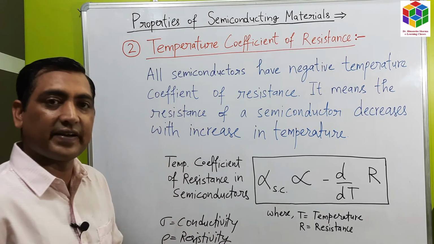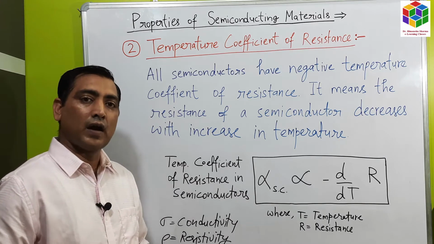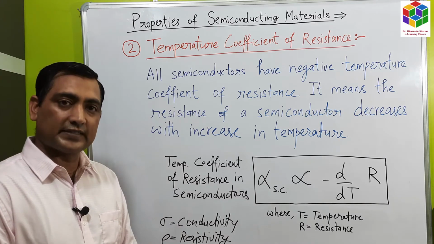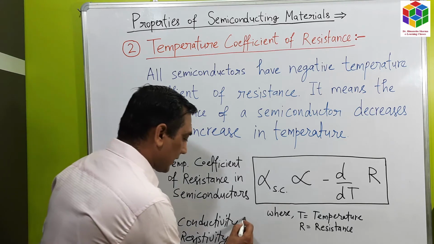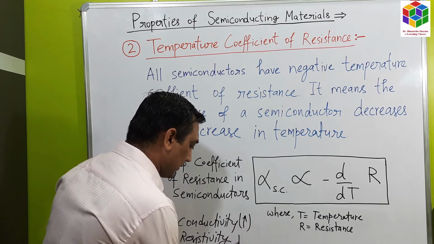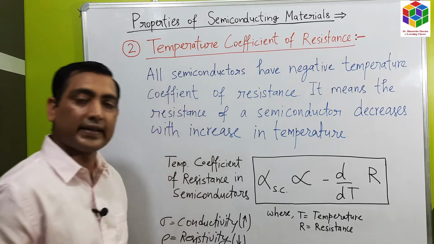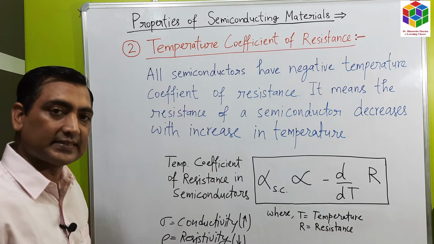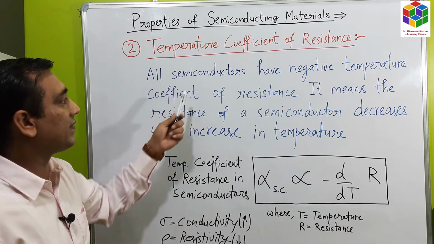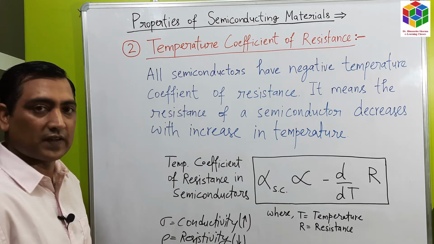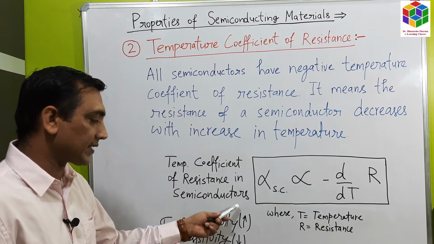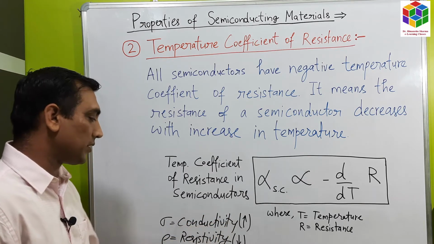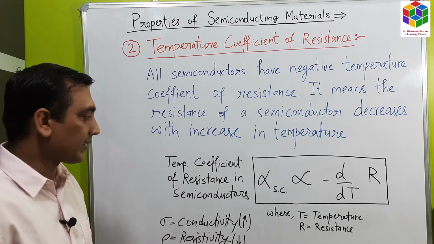So if the conductivity is increased due to the availability of a large number of free charge carriers due to rise in temperature, then the resistivity has to decrease. Due to this concept, the semiconductors have negative temperature coefficient of resistance. Means if the temperature is increased, then conductivity increases and correspondingly the resistivity decreases.